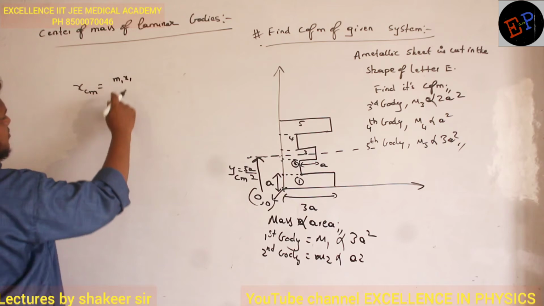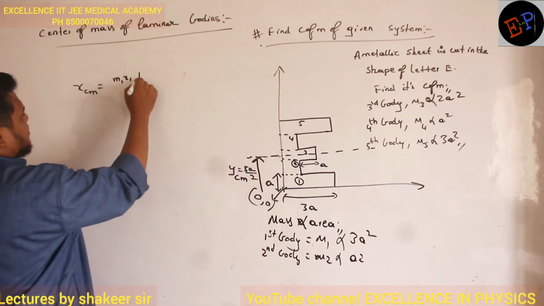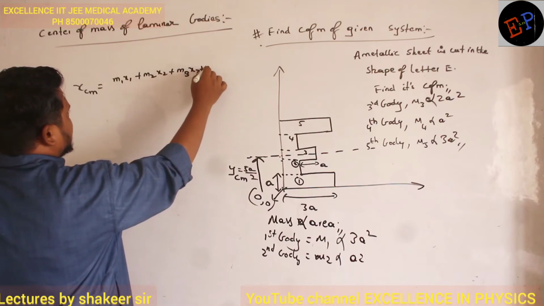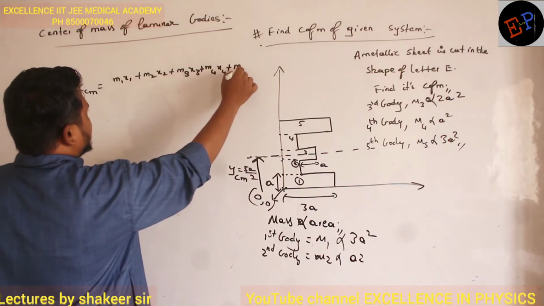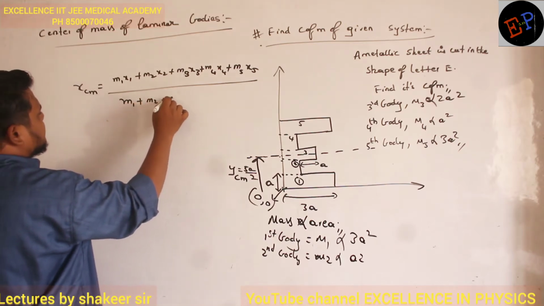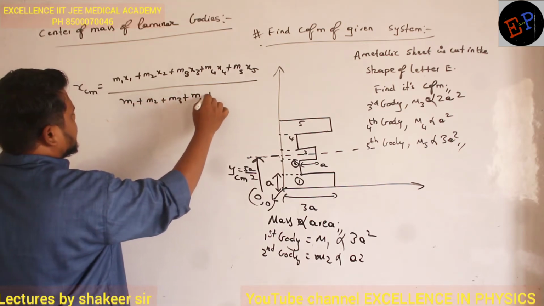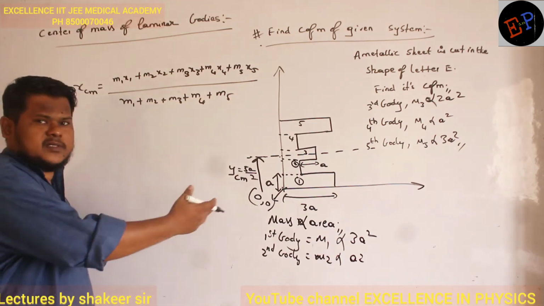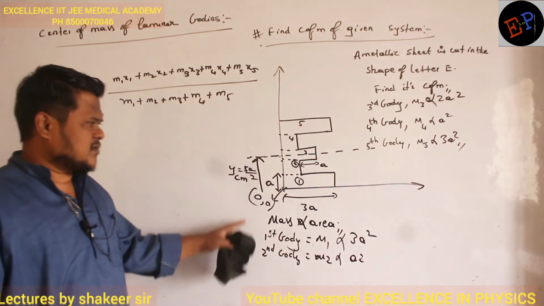So m1 x1 plus, how many masses are there totally? 5. So m2 x2 plus m3 x3 plus m4 x4 plus m5 x5 divided by m1 plus m2 plus m3 plus m4 plus m5. Now you can do all the calculation, no? Because all the positions of center of masses we already know.